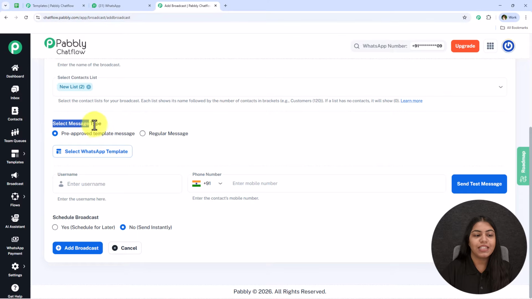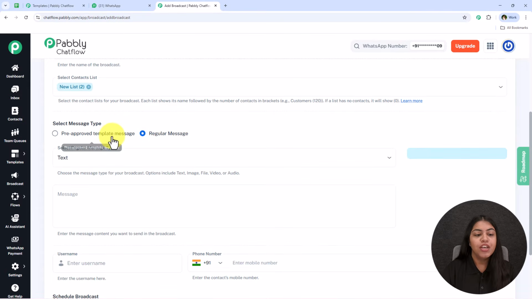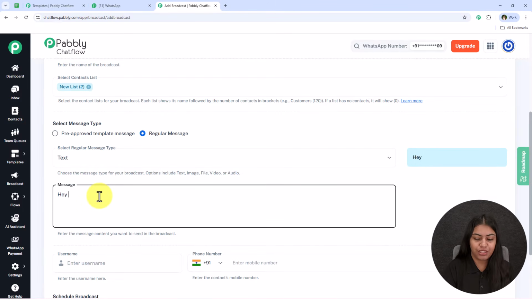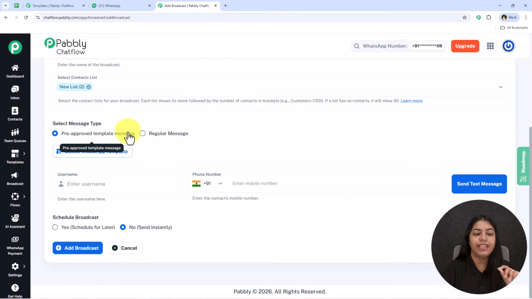Alright, now it is asking me to select the message type. So the first is this pre-approved template message, and the second is this regular message. If you want to send the regular message, select regular message right from here, and then you can enter the message like this right over here, and then you can send this message to multiple customers or leads. But the second thing which we have is this pre-approved template message.